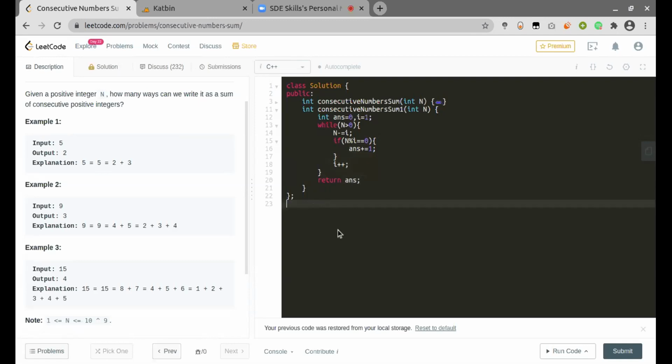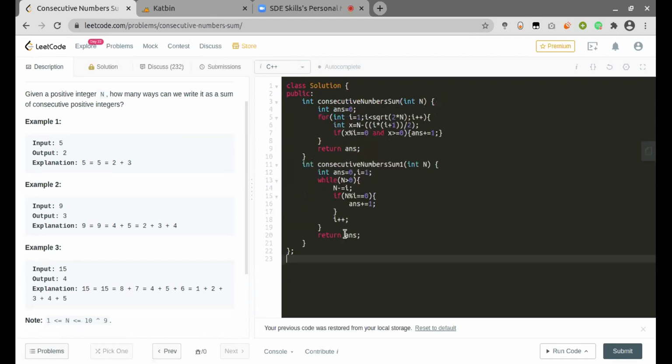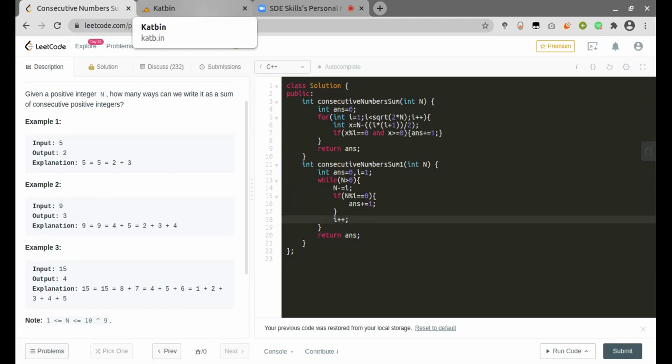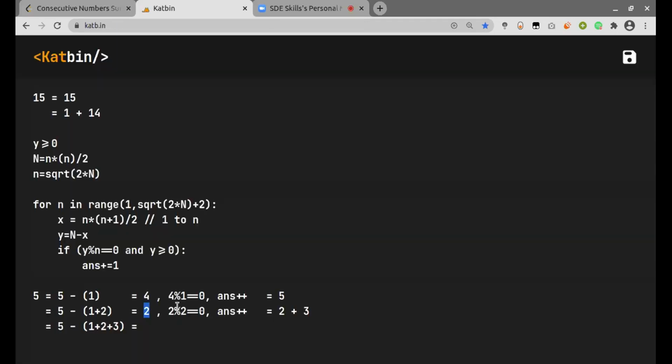So you're doing this on line number 15 because n into n plus 1 by 2 would always be an integer, is it? Okay, so this i denotes what? The number of terms, right? Yeah, the number of terms. So when you're doing n equal to n minus i, so you are left with what? Is this equal again to n into n plus 1 by 2?